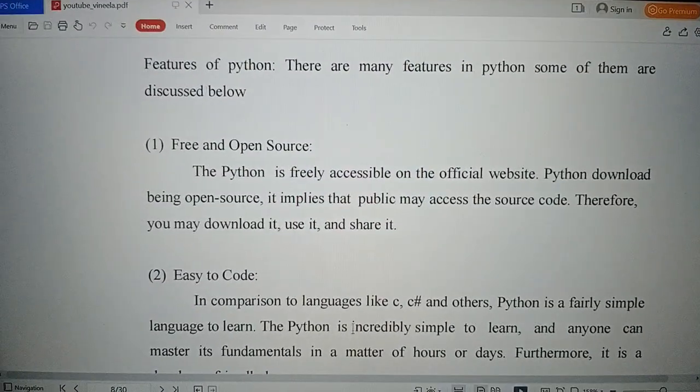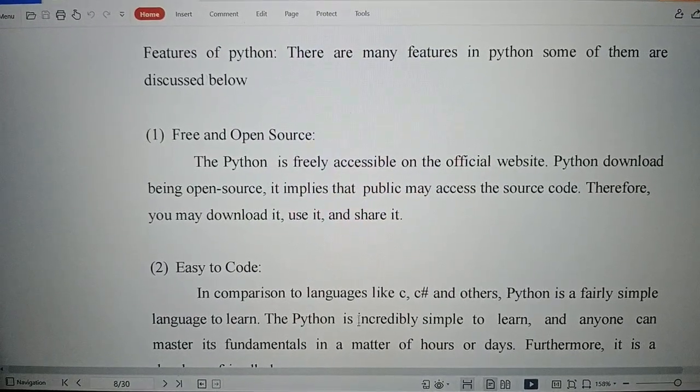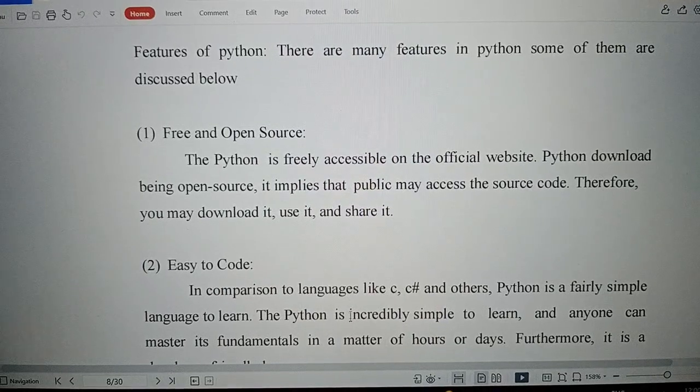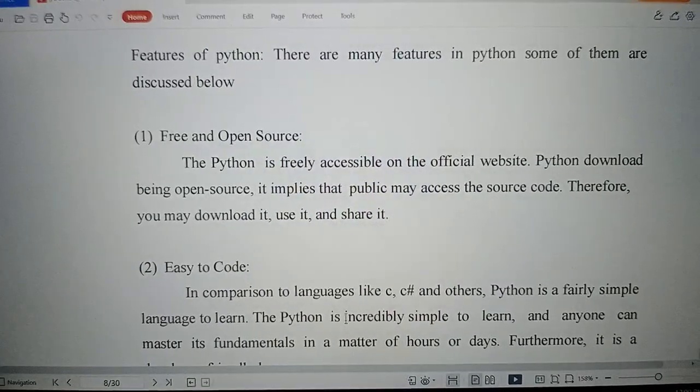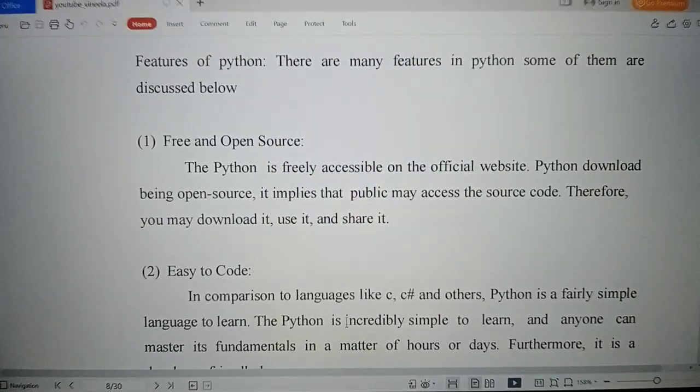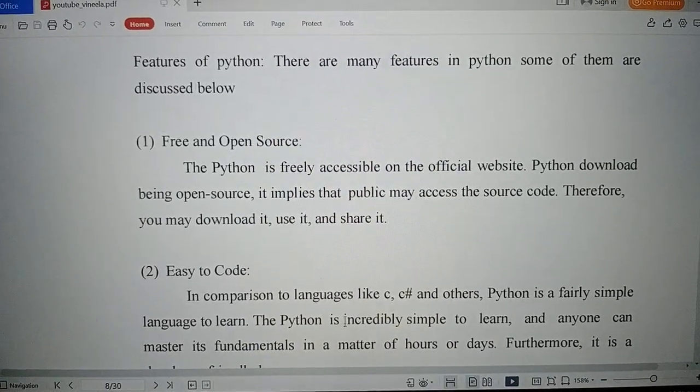Some of the features of Python are: free and open source. Python is freely accessible on the official website. Being open source, it implies that the public may access the source code. Therefore, you may download it, use it and share it.